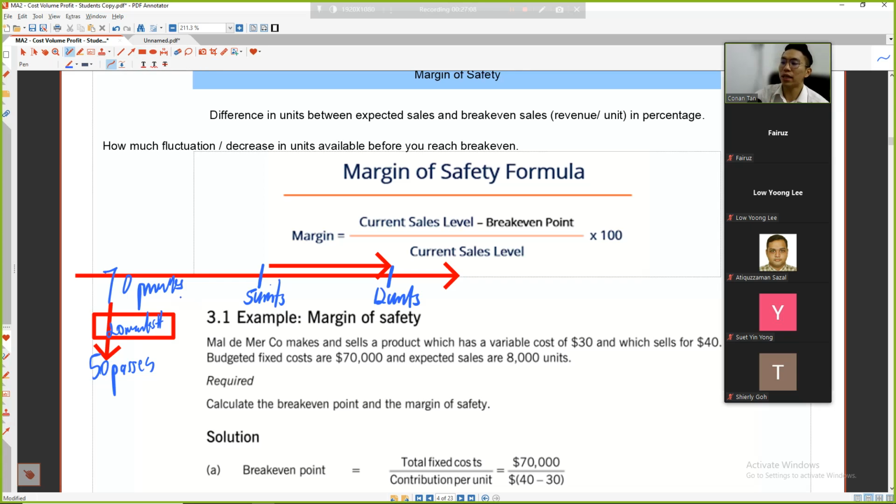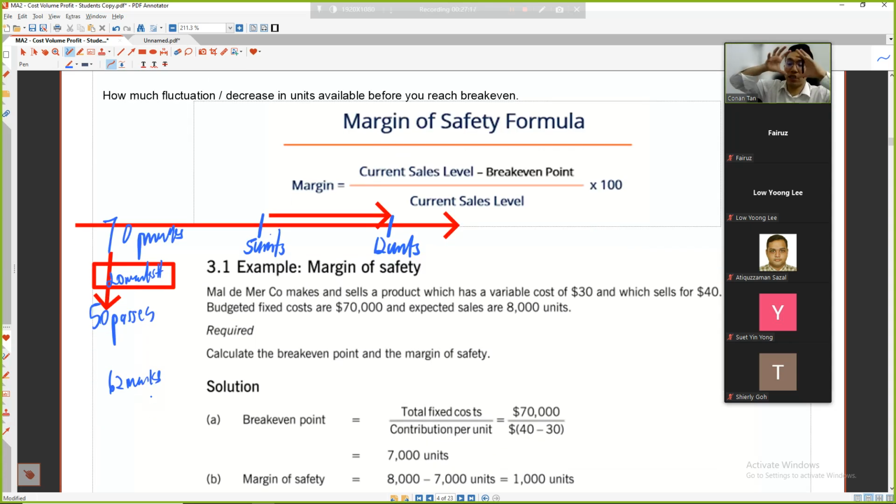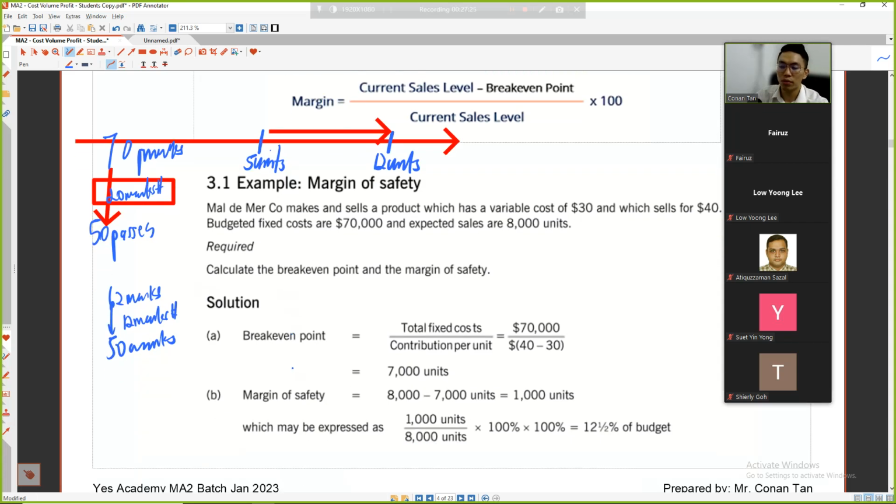So if, for example, you are holding only 62 marks, my question to you is: is the margin big or is the margin small? The margin is very small because instead of being able to lose 20 marks, now you can lose only 12 marks. True or not? So what I'm trying to say is this.